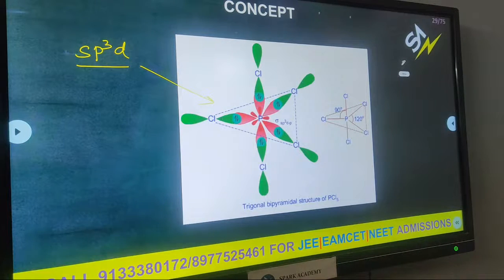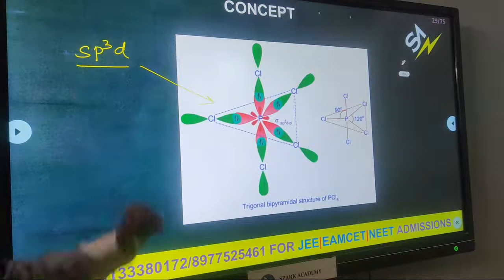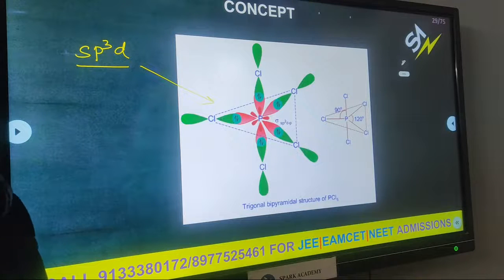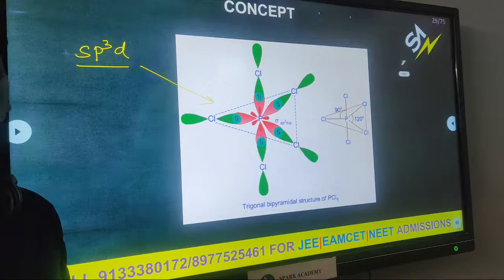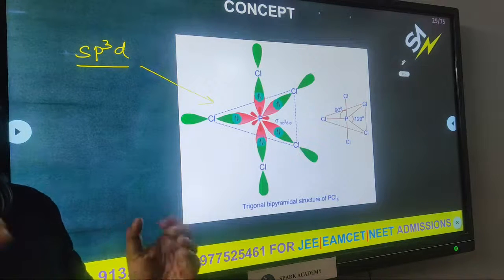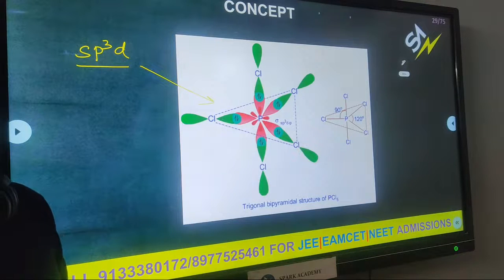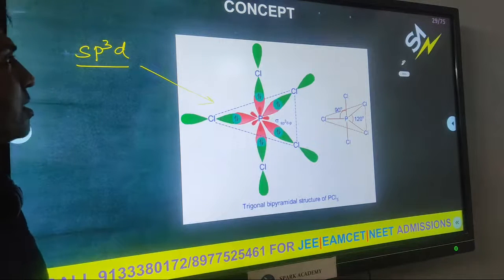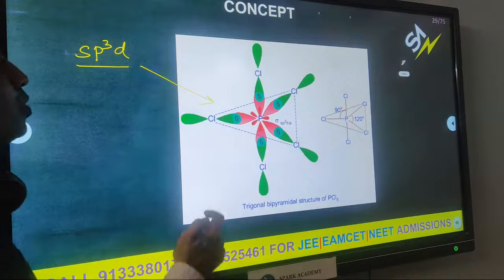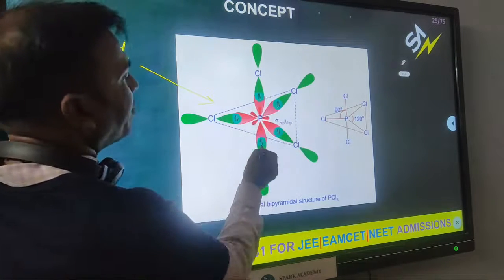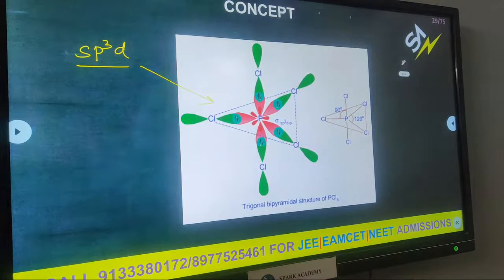What is the central atom in PCl5? Phosphorus. So phosphorus hybridization is sp3d. Why? Because hybridization credit goes to the central atom only. Here the central atom is phosphorus, so phosphorus has totally 5 hybrid orbitals. They are sp3d hybrid orbitals.